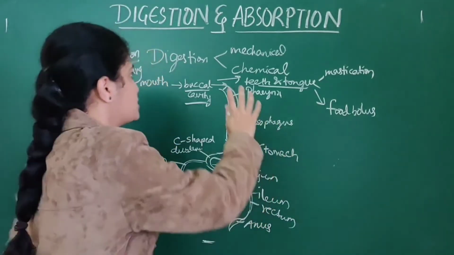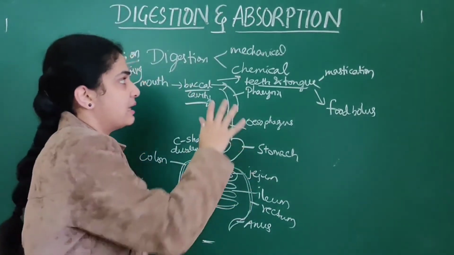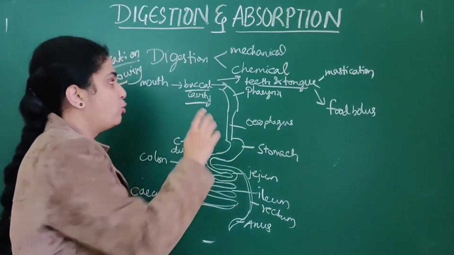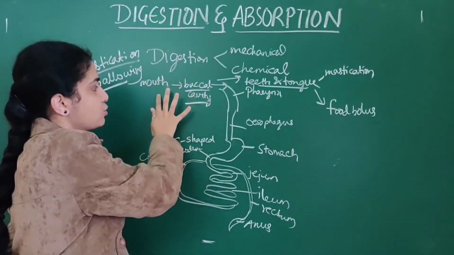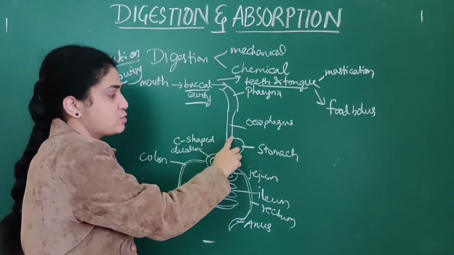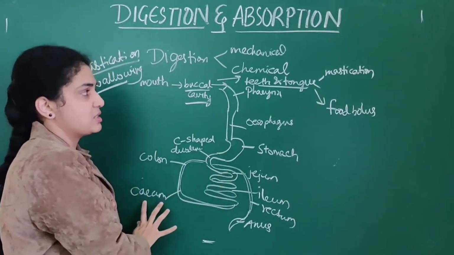So digestion takes place through a mechanical process as well as a chemical process. Food enters through the mouth into the buccal cavity, then the pharynx, esophagus, stomach, small intestine as well as large intestine.